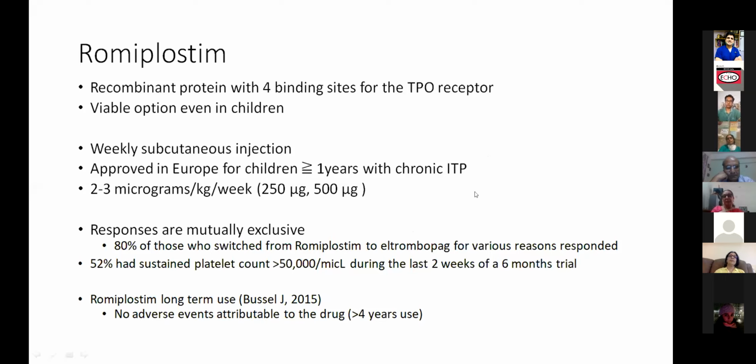In the post-transplant setting, when we use it for a global pancytopenia, we use 5 to 10 mics, which is a higher dose compared to the ITP setting or isolated thrombocytopenia.